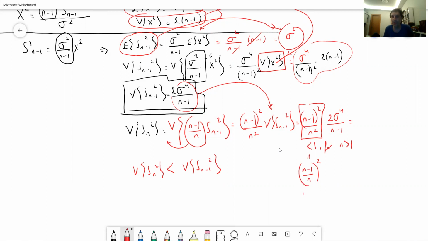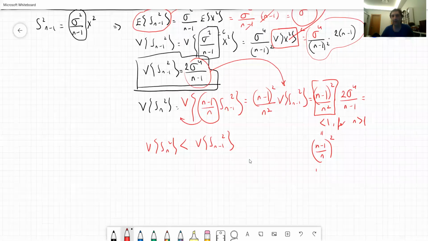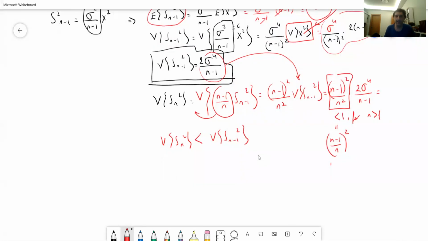And let's also finish this derivation. This is going to be equal to n minus 1. Oh, let's leave it like this. See whether this is going to be easier to derive. We're going to look at that in a couple of minutes. So this is the relation that we have obtained.